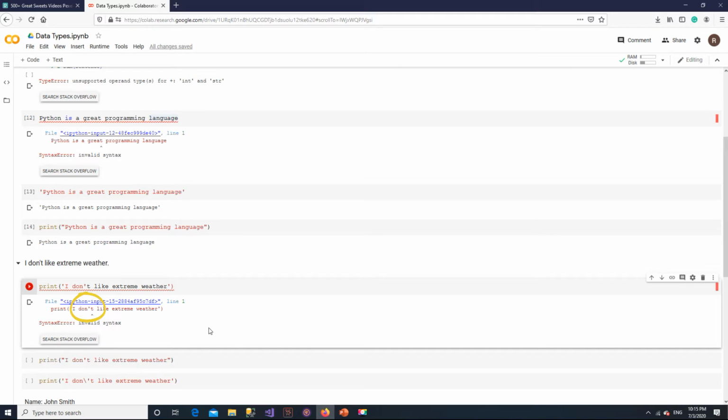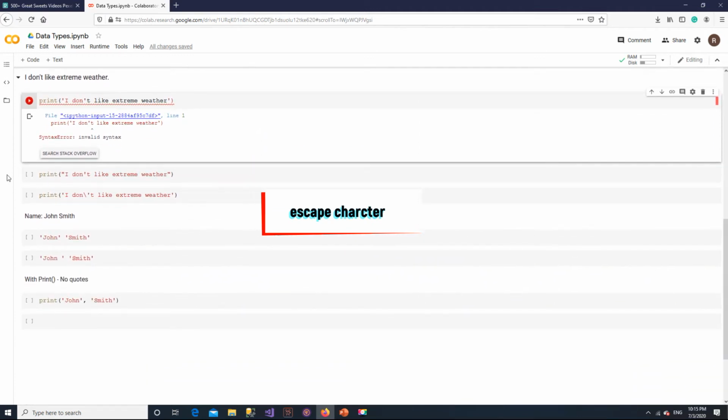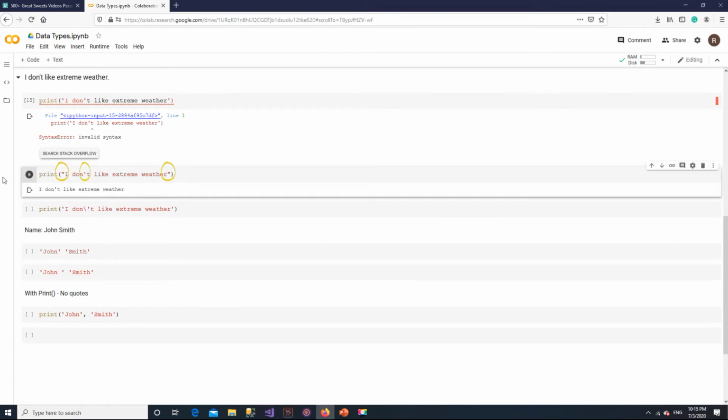Number one, use the combination of single and double quotes, or use the backslash before the apostrophe. In Python, it is called the escape character, so that the computer ignores the single or double quote as the end of the string. Let's try with a combination of a single and a double quote. There you go, no error.